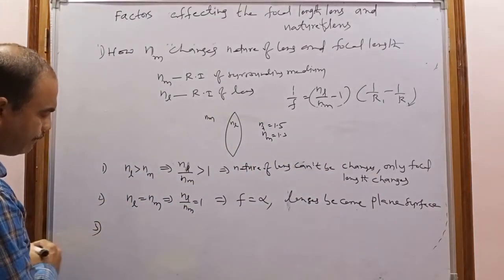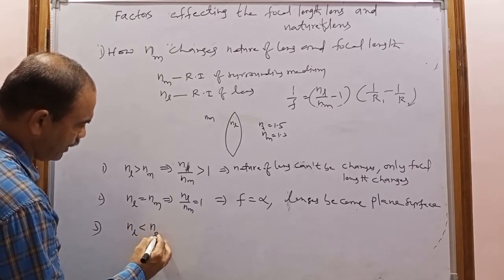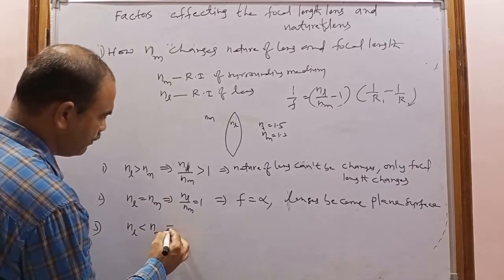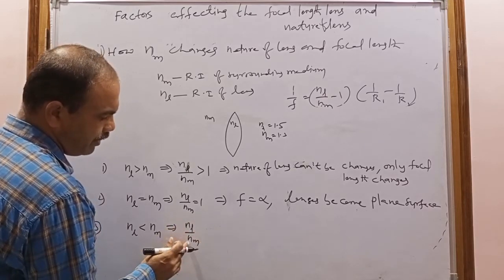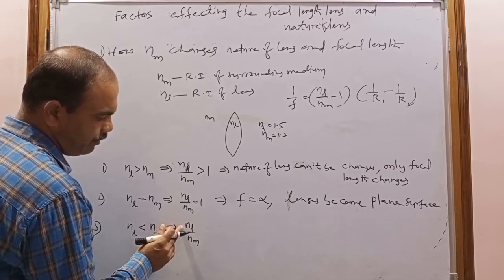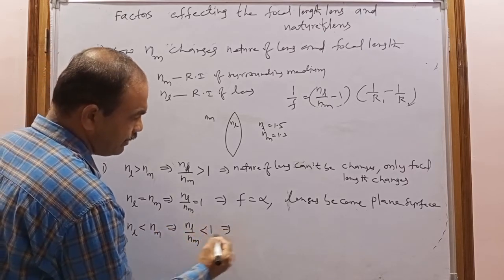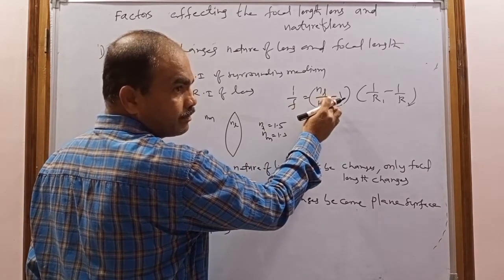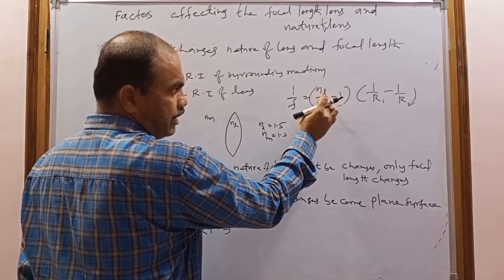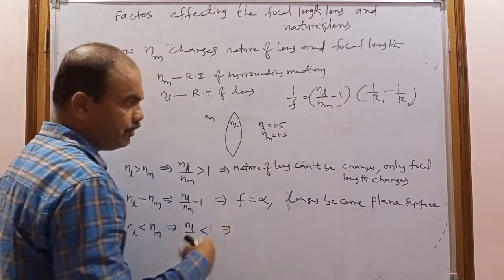Now the third case: if the refractive index of the lens is less than the refractive index of the surrounding medium, the denominator will be more and the numerator will be less, so n_l/n_m will be less than 1. If the focal length was positive, it becomes negative, because the minus sign changes it. So what is happening?